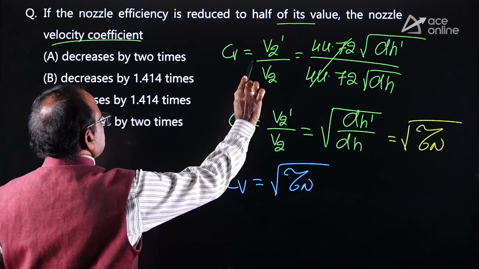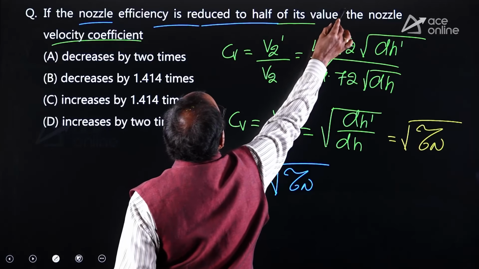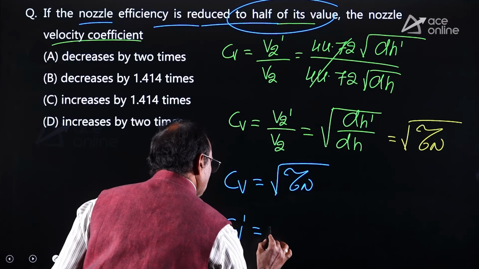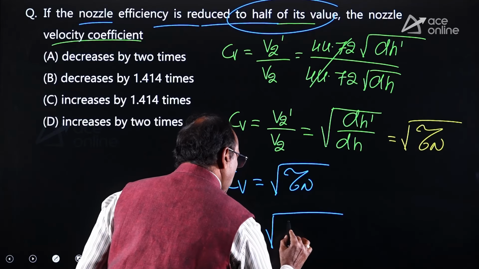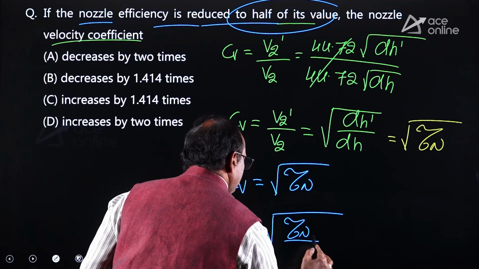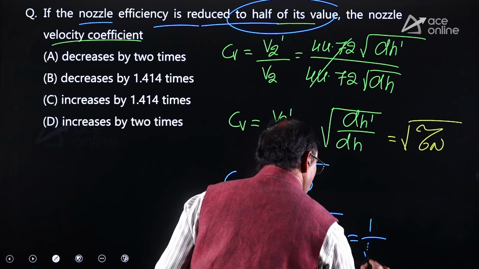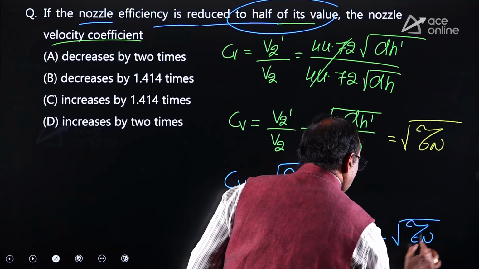Then it is asking, if the nozzle efficiency is reduced to half of its value, that means CV dash is equal to root over nozzle efficiency divided by 2. It is equal to 1 by root 2 into root over nozzle efficiency. What is root 2?